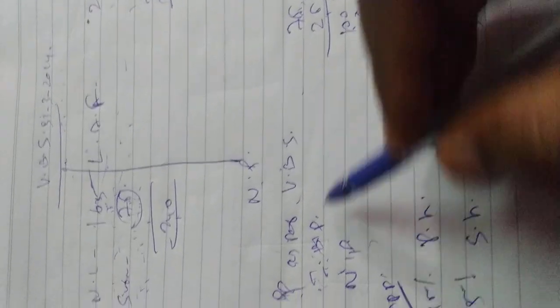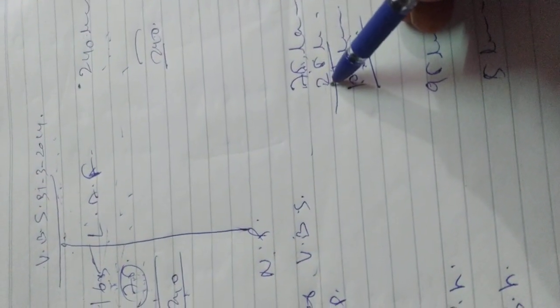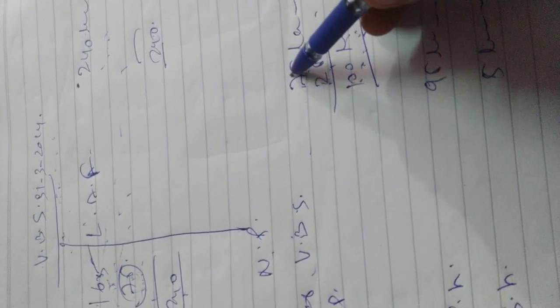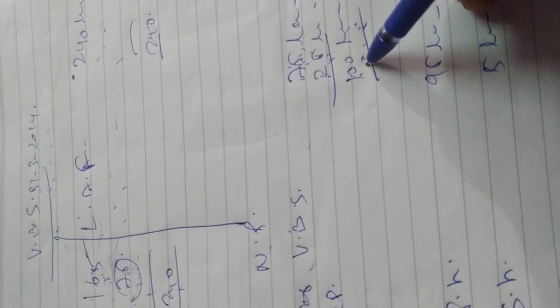That is 100 lakhs. Interim bonus means from profit I already paid 25 lakhs. So my 75 lakhs is arrived as per valuation balance sheet. From profit, which I already paid as a bonus, is 25 lakhs. So 75 plus 25 equals 100. This is my total profit as per rules and regulation.